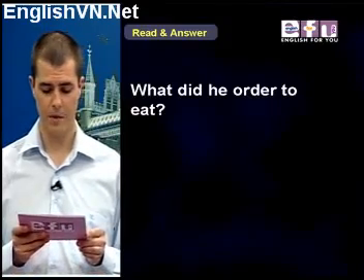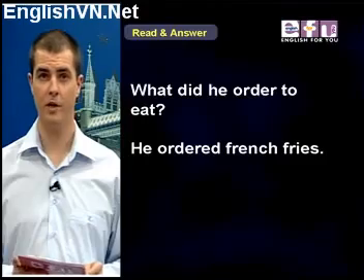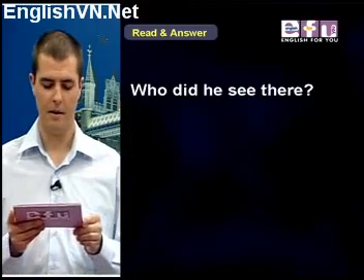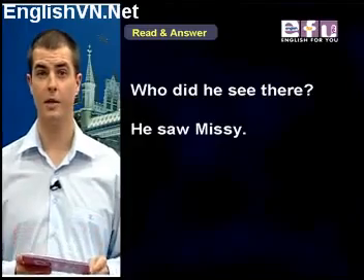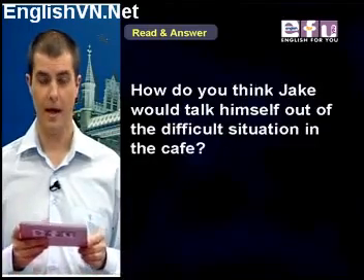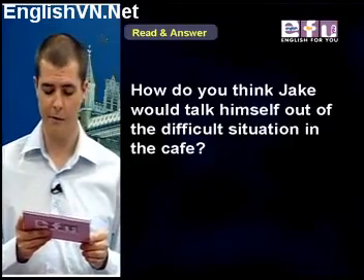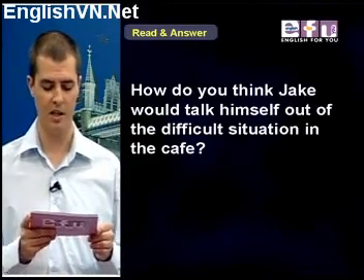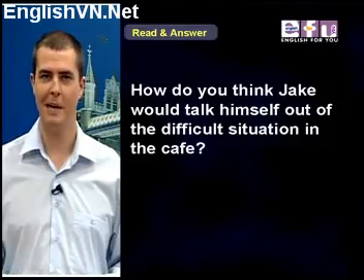Number 8. What did he order to eat? He ordered French fries. Number 9. Who did he see there? He saw Missy. Number 10. How do you think Jake would talk himself out of the difficult situation in the cafe? This is your own answer. See what you can come up with.